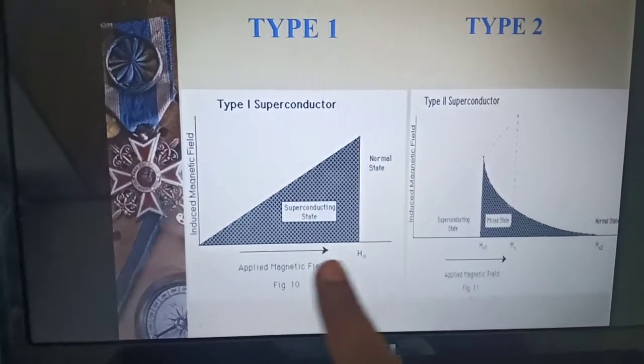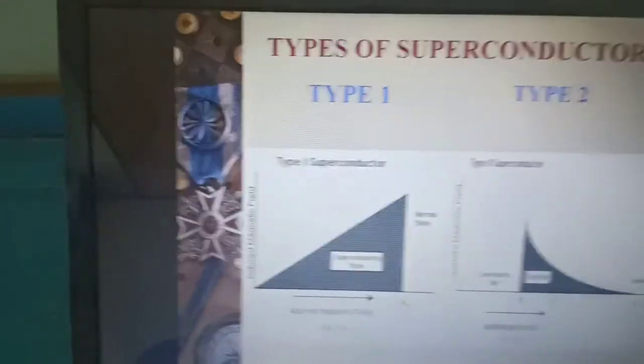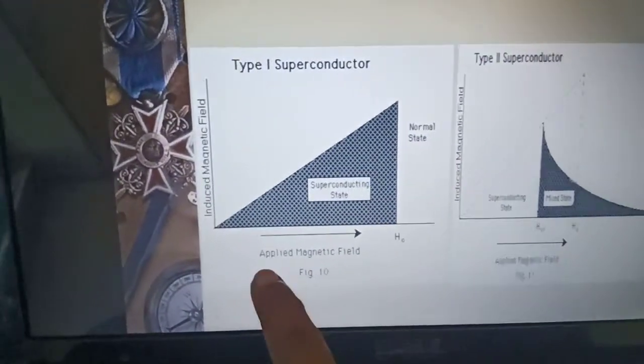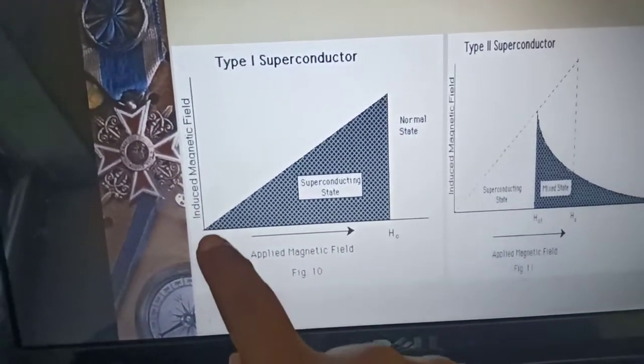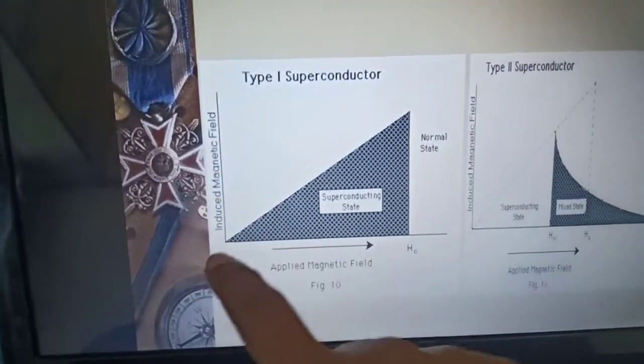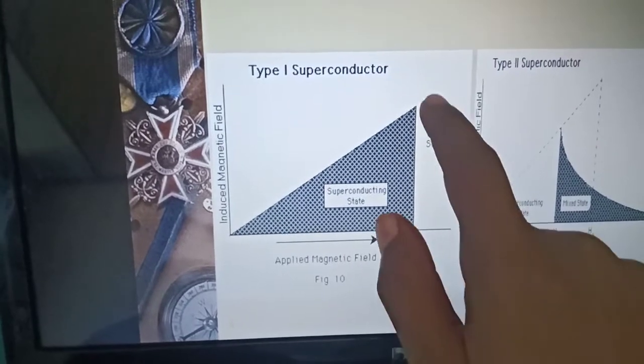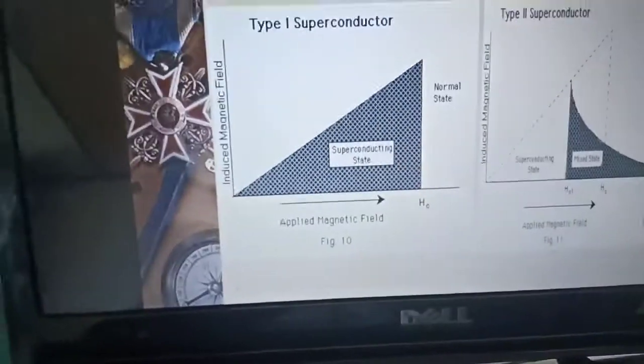See the graph as shown in the figure. This is the type 1 superconductor and the type 2 superconductor, with the applied magnetic field and the induced magnetic field. This is the normal state, and this is the superconducting state.